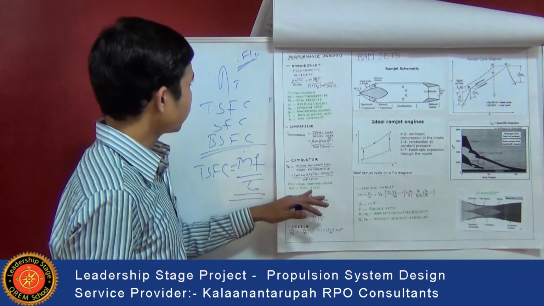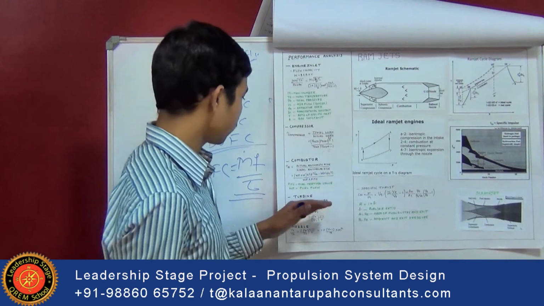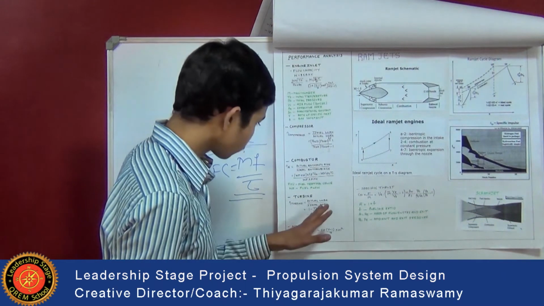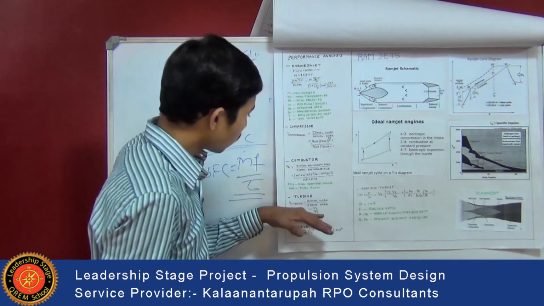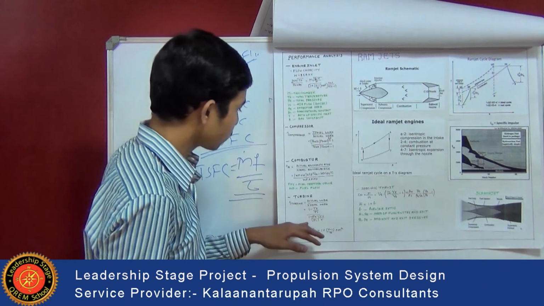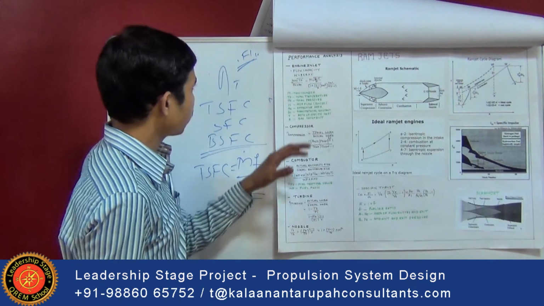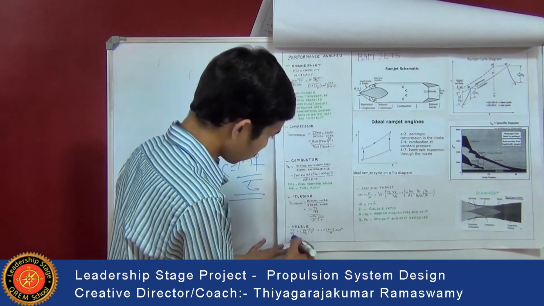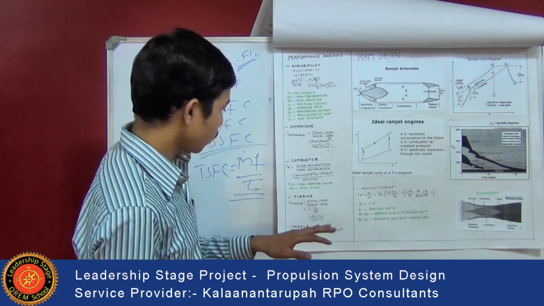Coming to the performance analysis at the turbine, the efficiency of the turbine again is nothing but actual work to ideal work. It can be calculated with the formula 1 minus TE divided by TI. Actually it's simplified to 1 minus PE by PI to the power of gamma minus 1 divided by gamma. Coming to the performance analysis at the nozzle, TT divided by TS is equal to PT divided by PS to the power of gamma minus 1 divided by gamma.